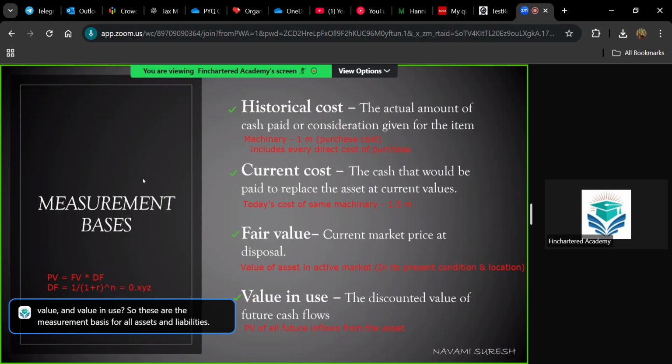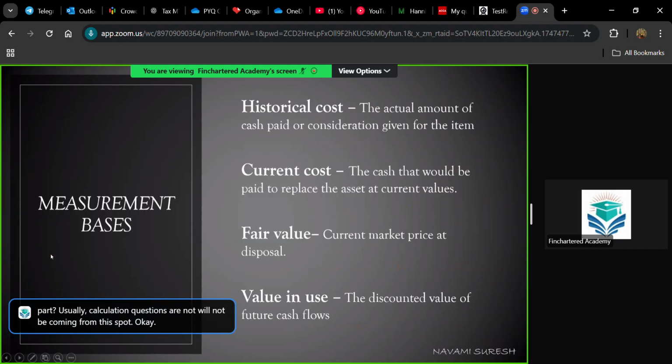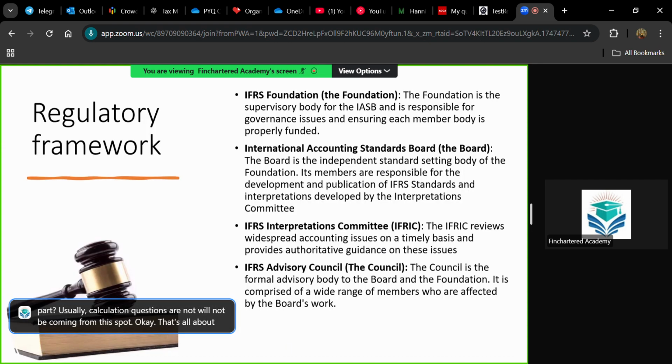You can expect questions like what? Only theory questions, two more questions from this part. Usually calculation questions will not be coming from this part. Okay. That's all about the basics, the conceptual and regulatory framework.